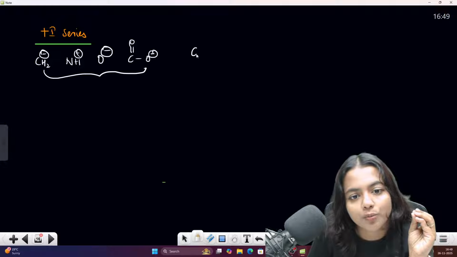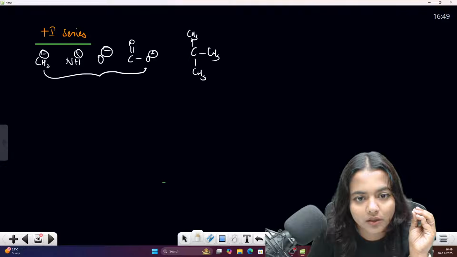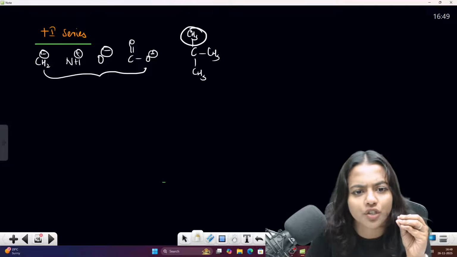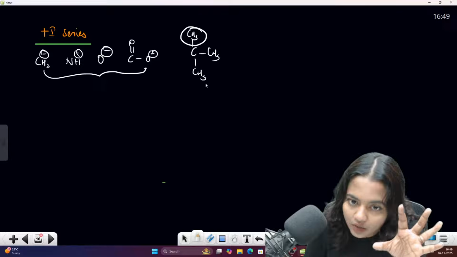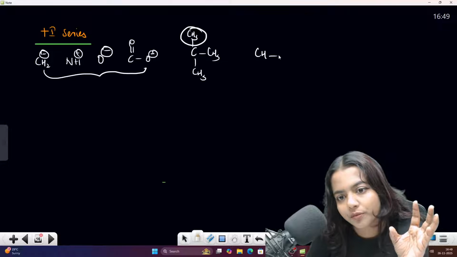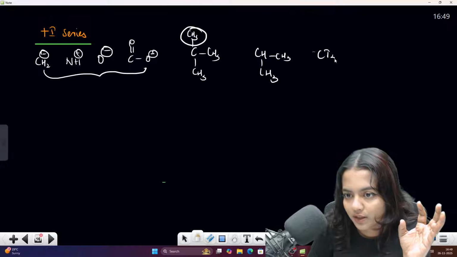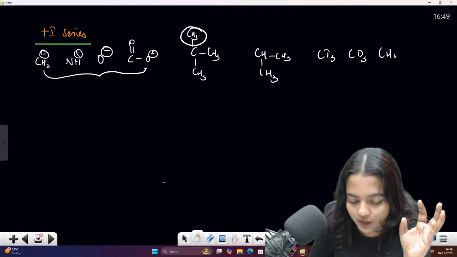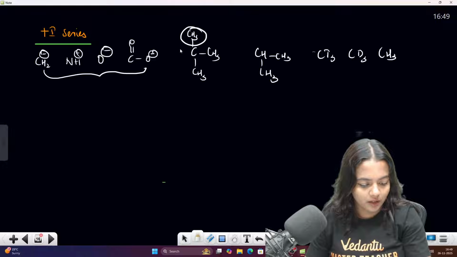Then the next group is your carbons. Okay, if there is a CH3 group attached to a carbon, they will be showing the effect. I'll tell you. So this is the next group. Then you can write the secondary one. Then you have CT3, CD3, CH3. Okay, this is enough now. One second. Is anything else there?